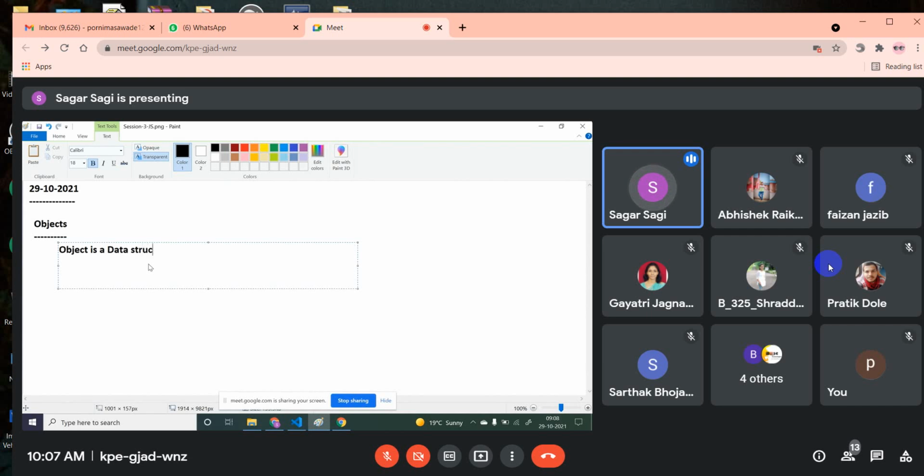The first thing you have to tell is, object is a data structure, and this term is very important. Why is it very important? Because anyone who asks this question wants to hear this word from you, that an object is a data structure.